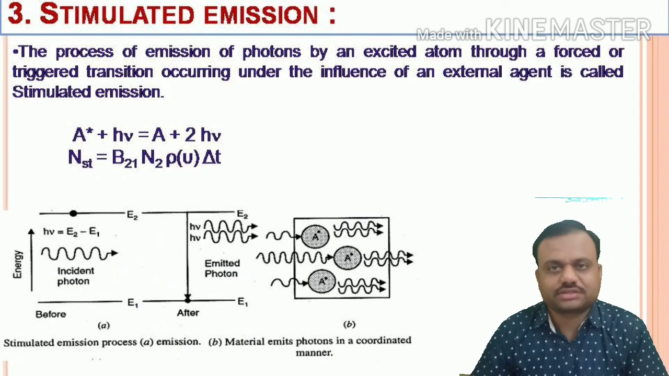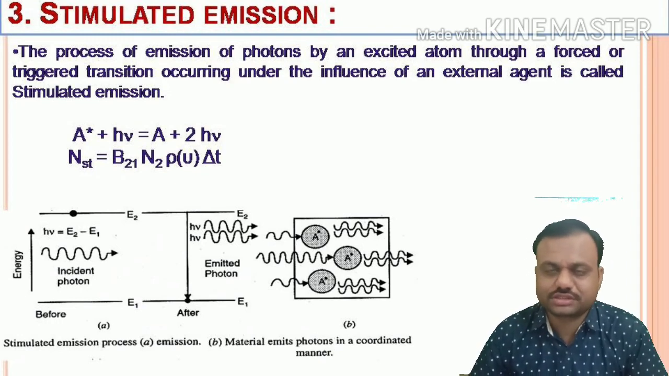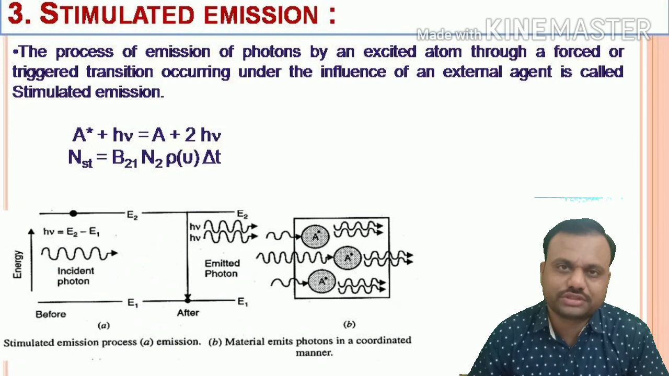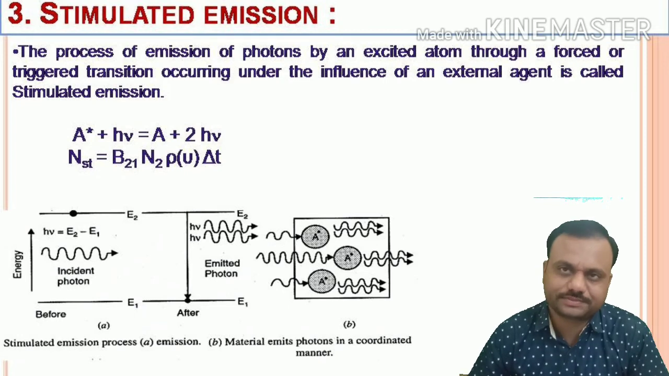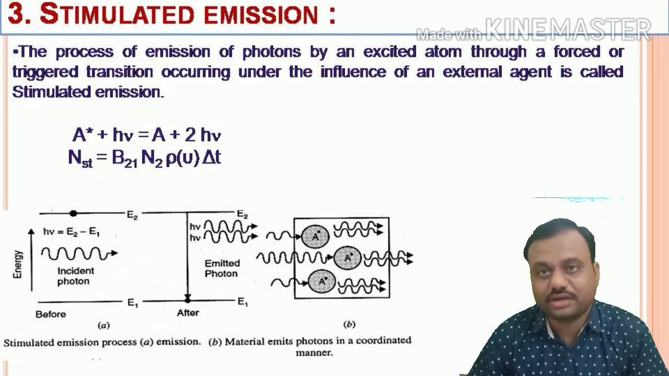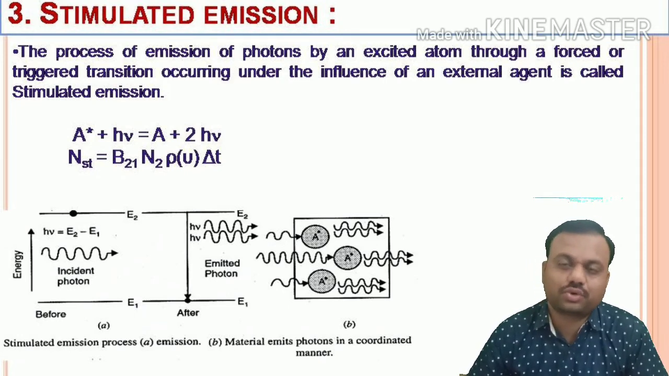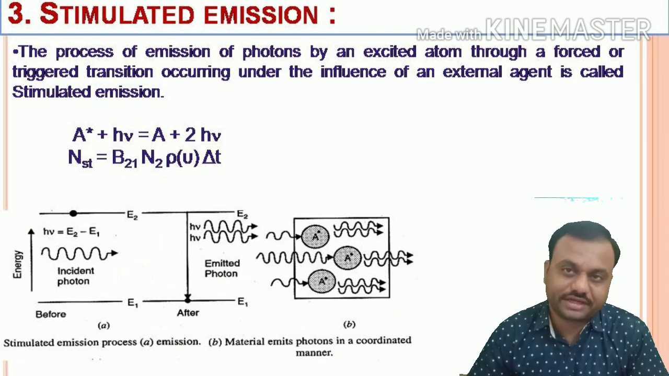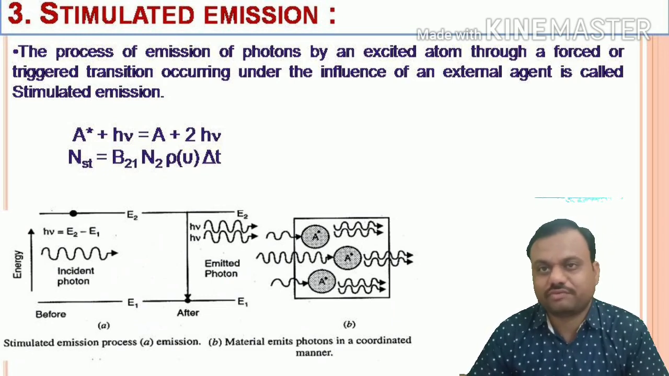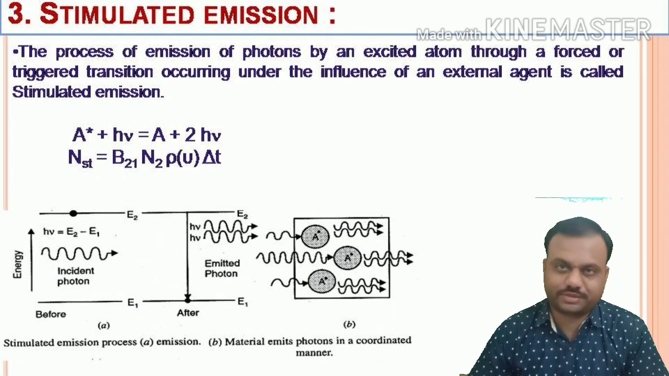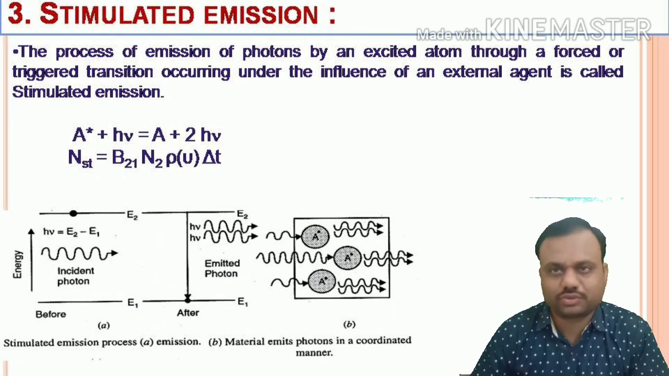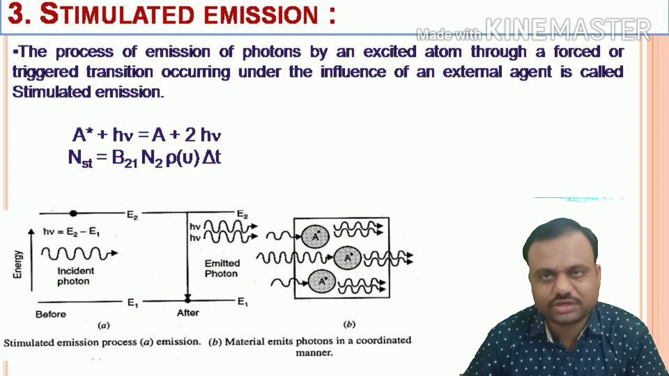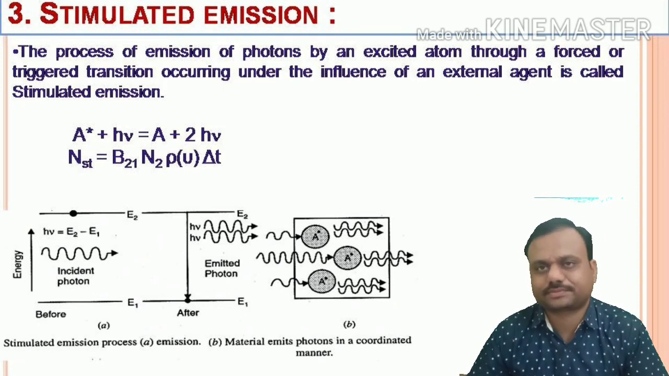Friends, this stimulated emission process is the most important process in our laser, and the light obtained from stimulated emission is highly monochromatic and highly coherent, because all the photons move in the direction of the incident photon, where amplification of photons takes place. Now this is the third process. These are the three main quantum mechanical processes because of which we obtain light radiation.